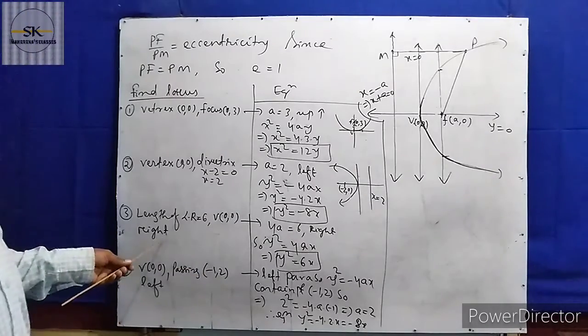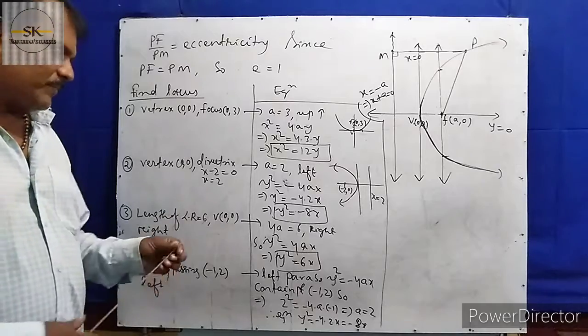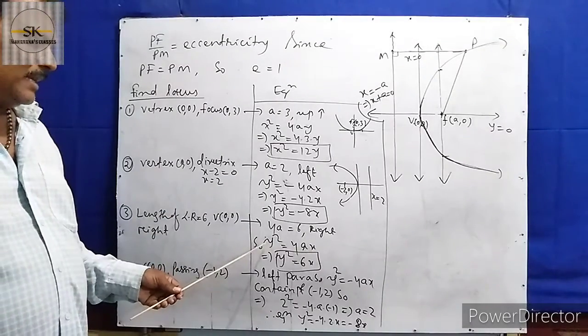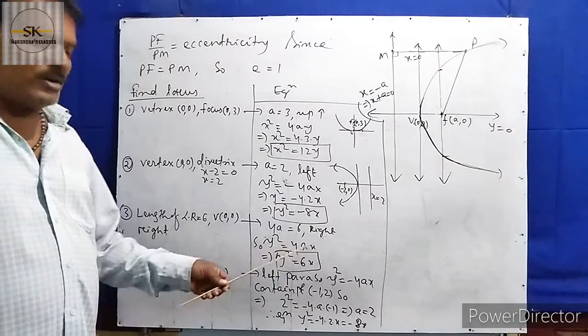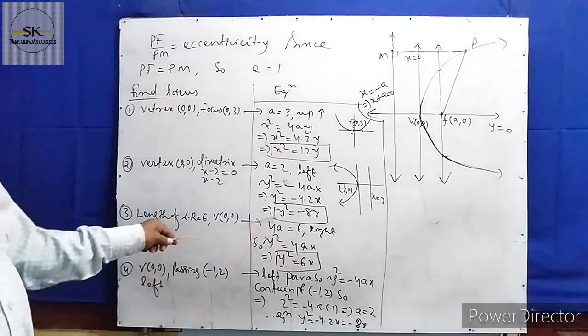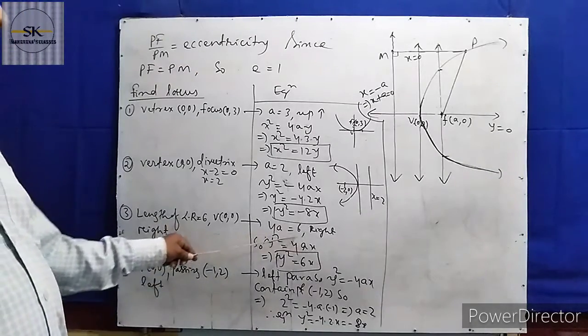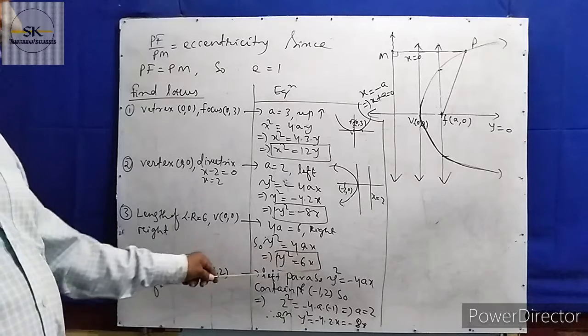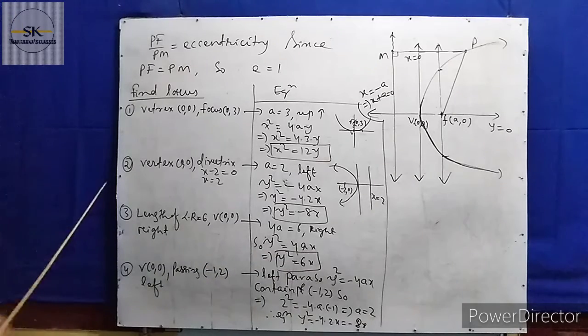Here it is the right parabola, given right parabola. Right parabola means you apply the equation y square equal to 4ax. But the 4a value is given as 6. Instead of 4a you put 6. x is there, so y square equal to 6x.